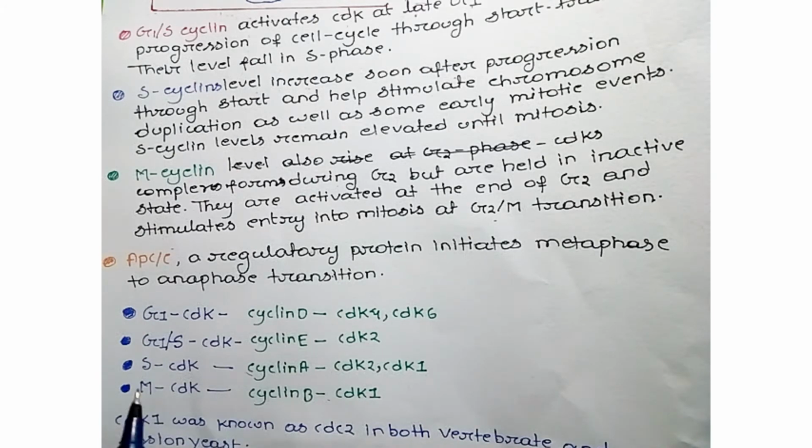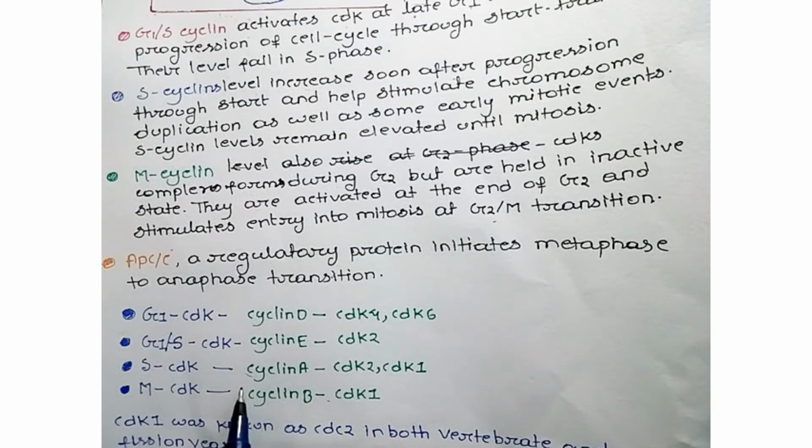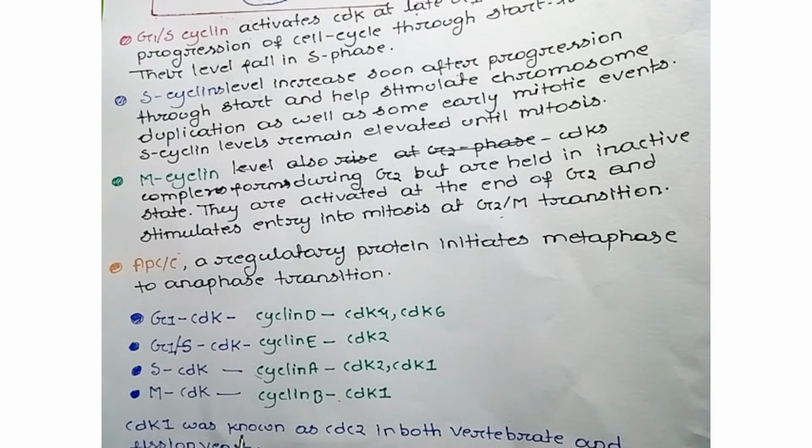S CDK complex means when cyclin A binds with CDK2 or CDK1, it is known as S CDK. Cyclin B complexed with CDK1 is known as M CDK. In vertebrates there are different types of CDKs, but in yeast there is only one type of CDK, called CDK1. CDK1 was earlier known as CDC2 in both vertebrates and fission yeast.